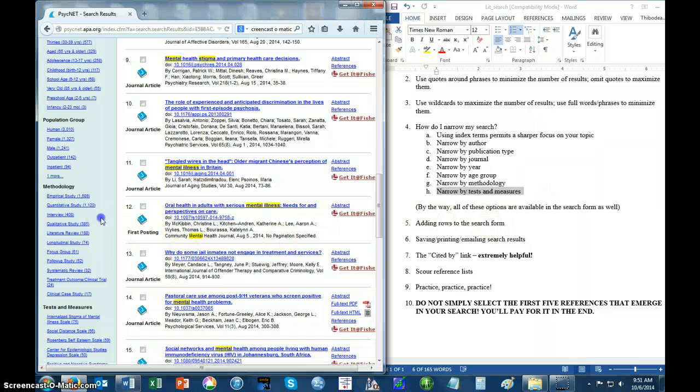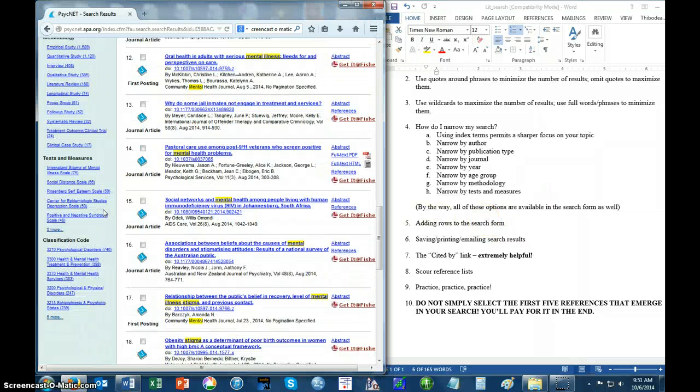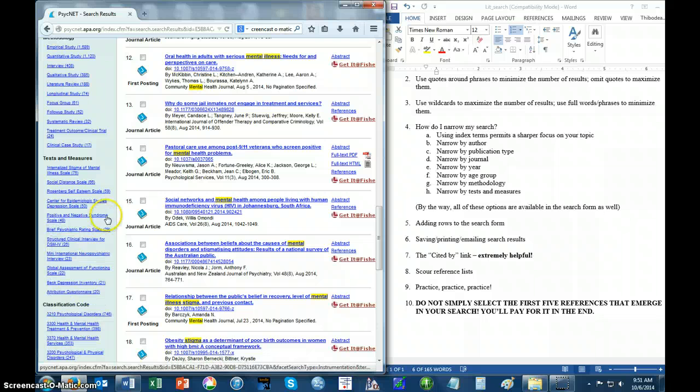And then narrow by tests and measures. This may not be terribly relevant to what we're doing either. But let's say you want to find articles that have measured mental illness using specific kinds of scales, or you want to find articles measuring stigma in certain ways, for instance, using the Internalized Stigma of Mental Illness scale, whatever that is. If you click on this one, it's going to bring you to only the 75 results from that original search of 3,000 or so in which that particular tool has been used.